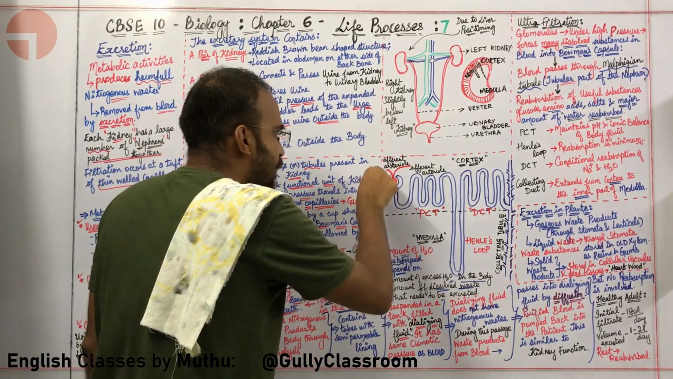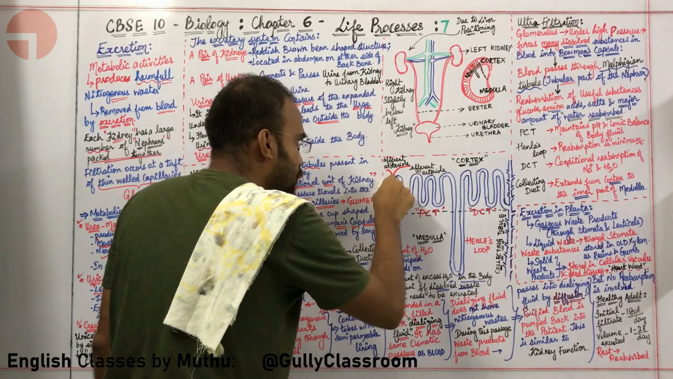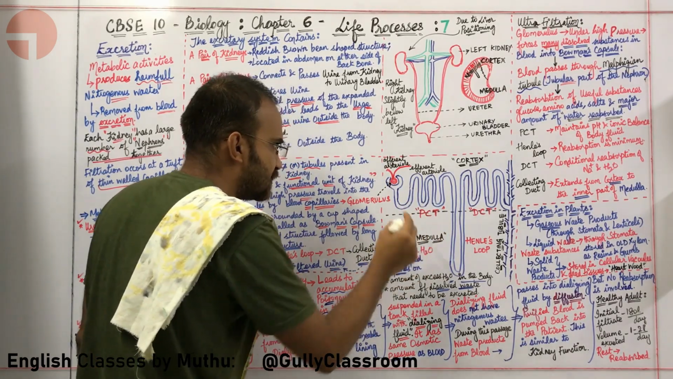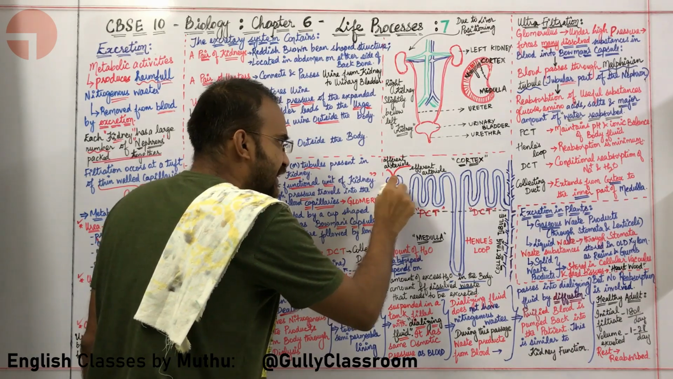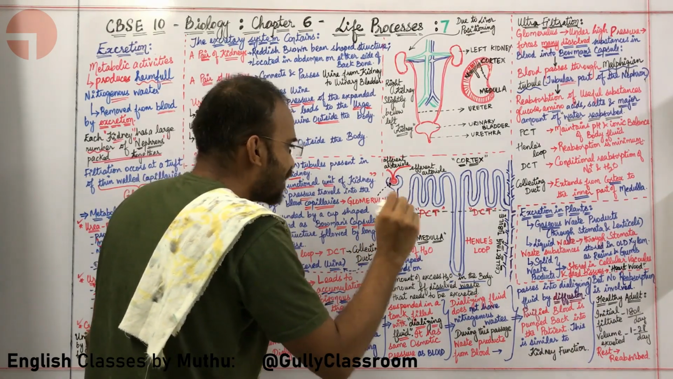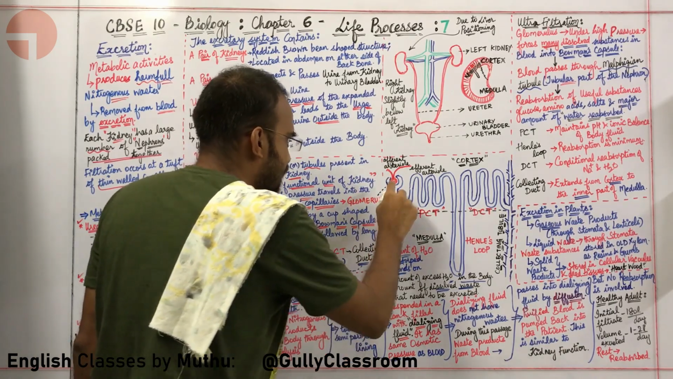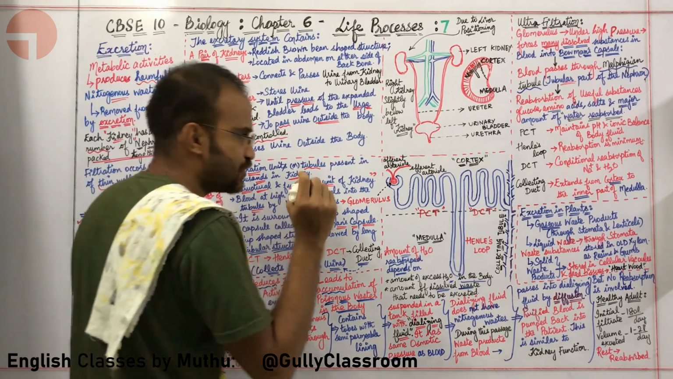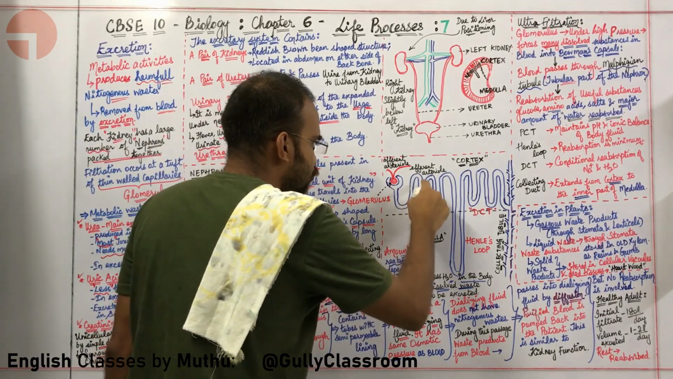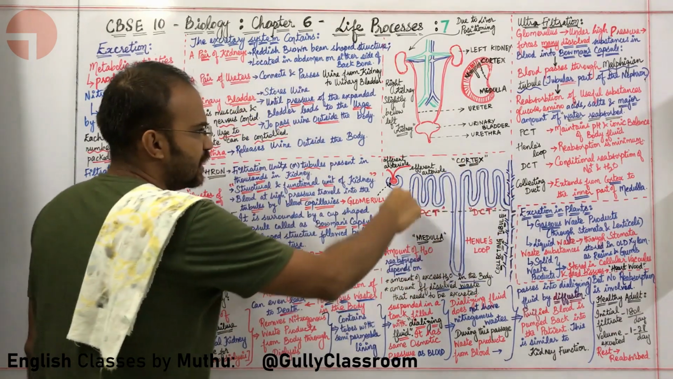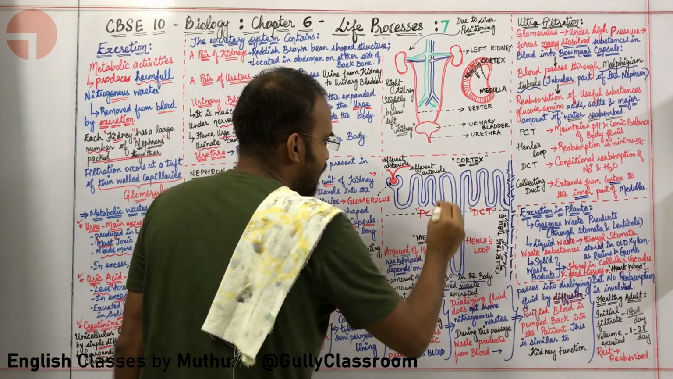The blood is coming at high pressure into the glomerulus, which is a tuft of capillaries. Here the actual filtration is taking place. Where is the actual filtration taking place? The actual filtration is taking place in the glomerulus. Okay, sir. Now what is happening? This filtrate is sent through the Malpighian tubule. This Malpighian tubule has a few parts.